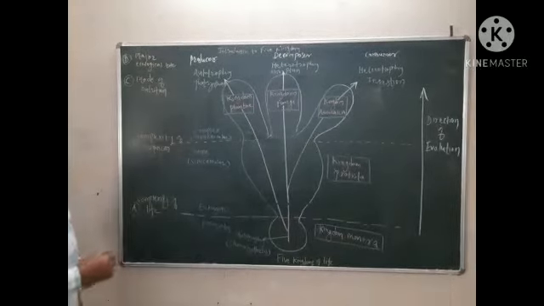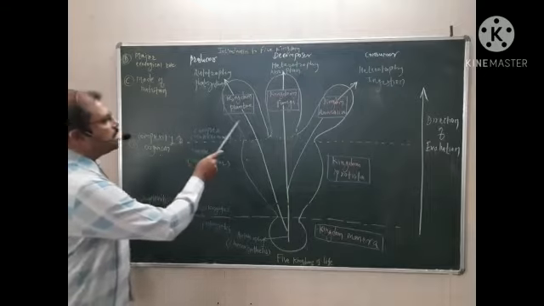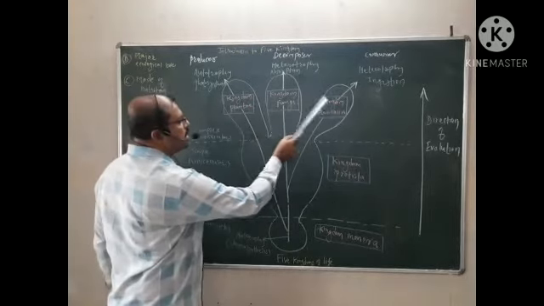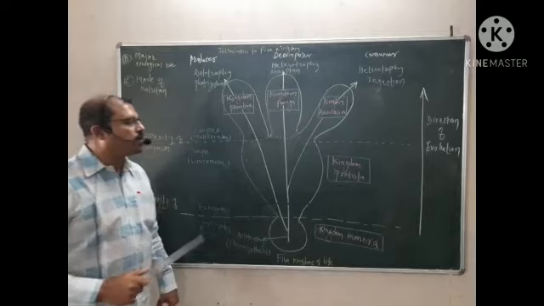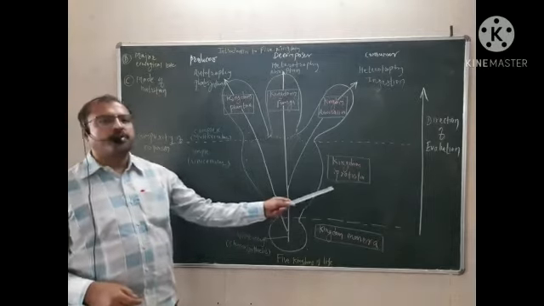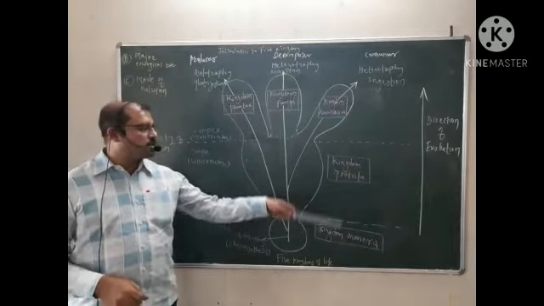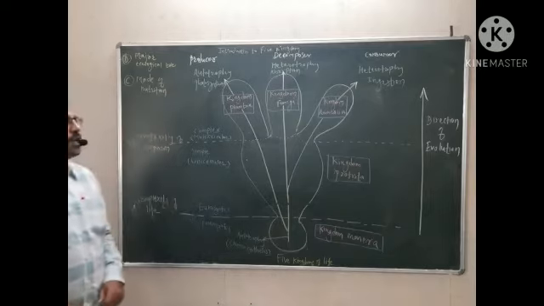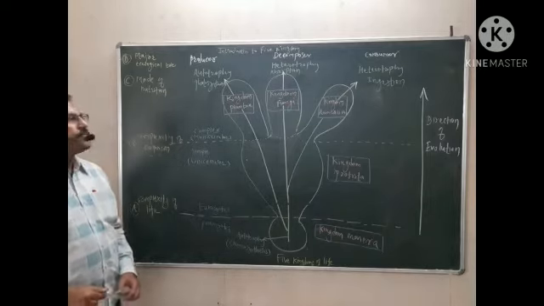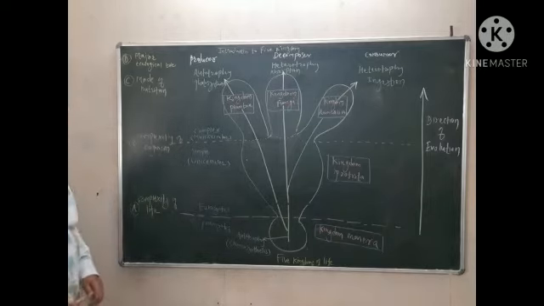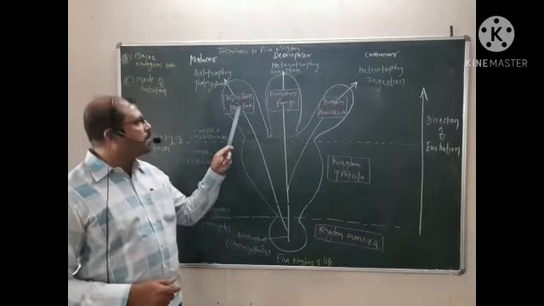Likewise, the kingdom Plantae, kingdom Fungi, and kingdom Animalia are developed from the kingdom Protista, and the Protista is developed from the kingdom Monera. So this is the direction of evolution. Now after the Protista, we'll see the kingdom Plantae.